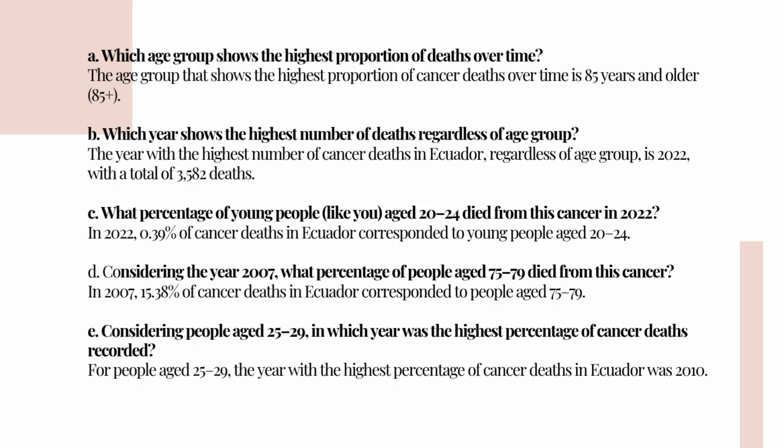One is which age group shows the highest propensity of deaths over time. I find that the age group that shows the highest propensity of cancer deaths over time is people 85 years and older. Then, which year shows the highest number of deaths, and the age with the highest number of cancer deaths in Ecuador is 2022, with a total of 3,050